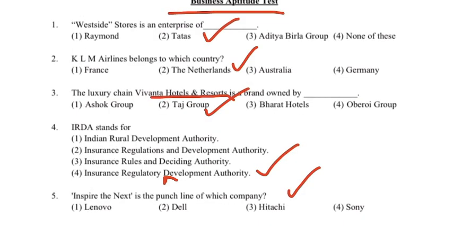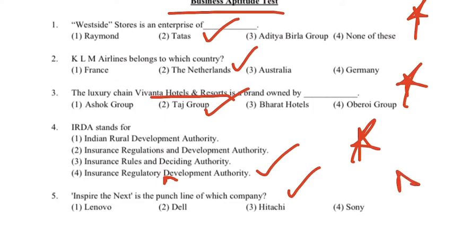So from this business aptitude section, we can conclude that the groups, and the stores which belong to these groups, are very important. Then your hotel chains are also very important. Then the full forms of some of these organizations are important.